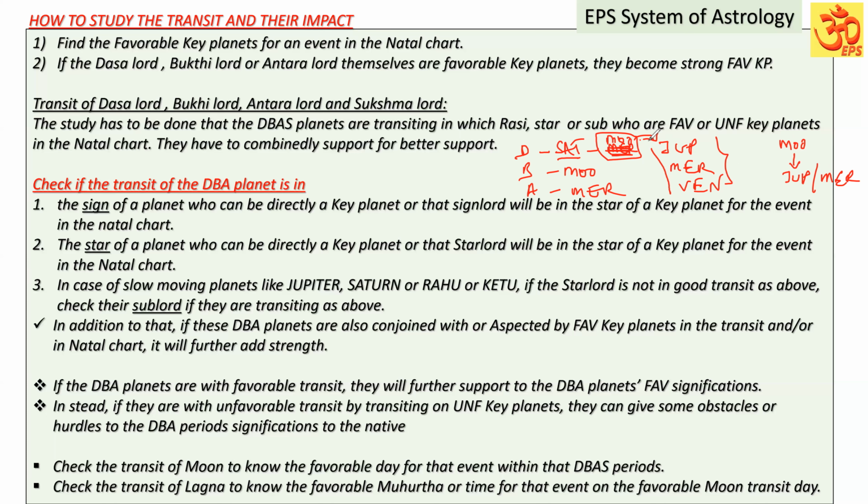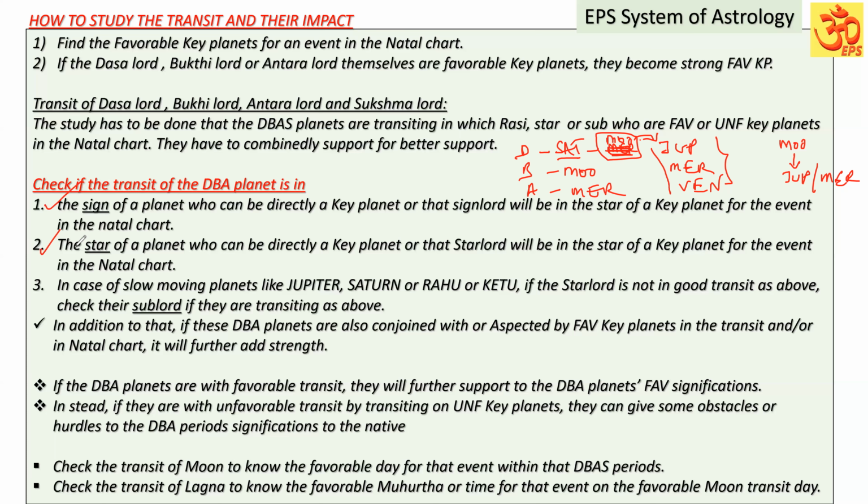I'm telling you that the Rasi Lord of the Dasa Lord running in transit may be directly the key planet or in the star of the key planet in the natal chart. I hope you have understood. It means the Dasa Lord will be directly in the sign of the key planet, or that sign lord will be in the star of the key planet.